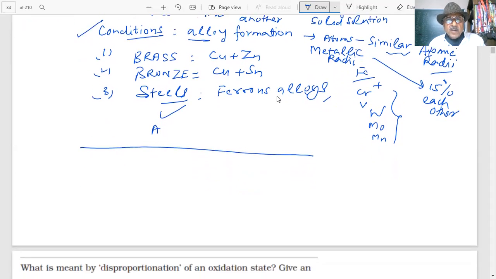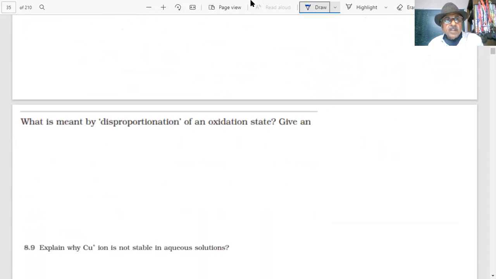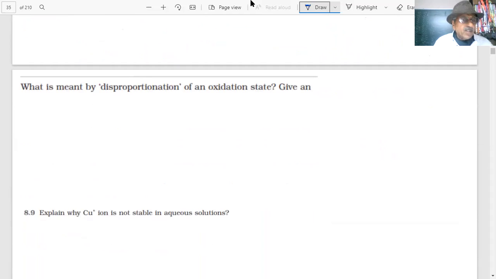So further, students, we are coming. For example, a question is repeatedly given in the paper. I found that this question has been given many times. What is disproportionation of an oxidation state? Give an example. You have 1 minute to answer the question, students. What is a disproportionation? What do you mean by disproportionation? 1 minute, 2 minutes.